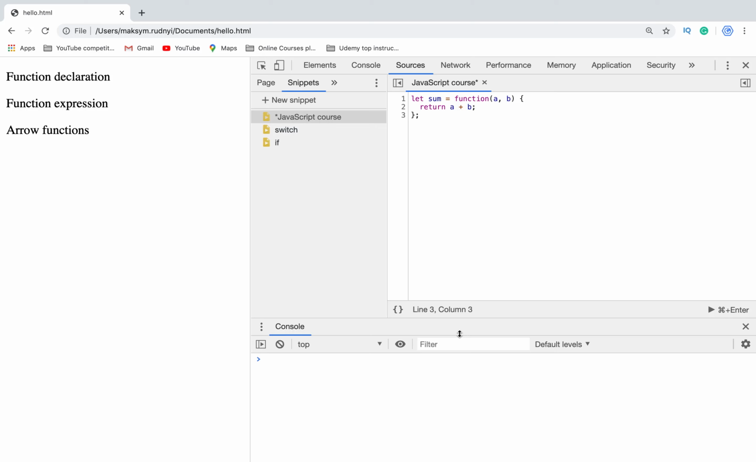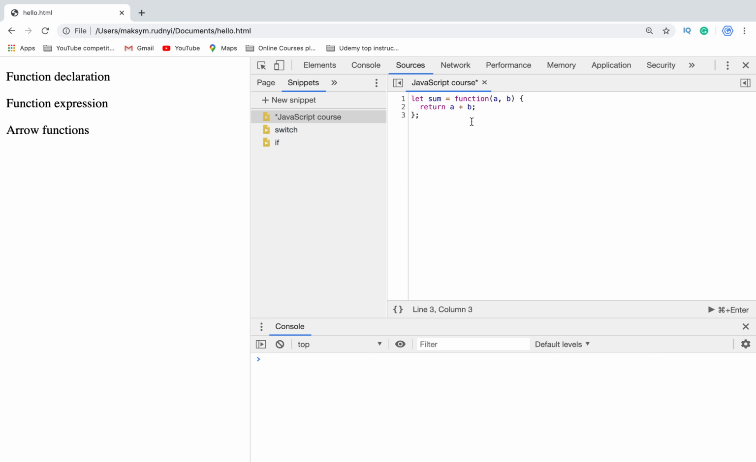And the last case, how we can create a function in JavaScript. It appeared in ES6, in the ES6 standard, and they're called arrow functions, or somebody calls them fat arrow functions. So how does it look?